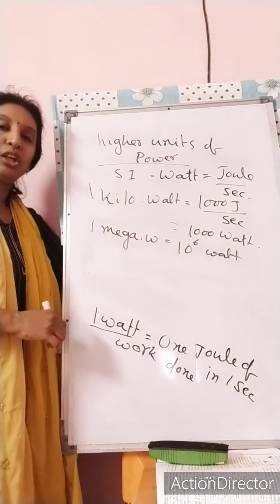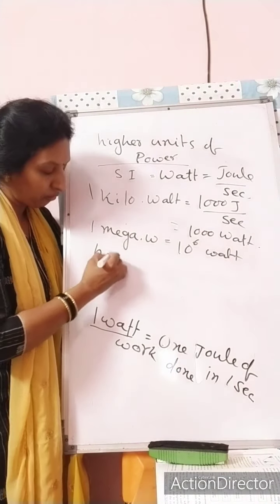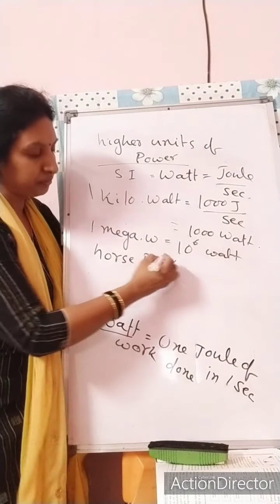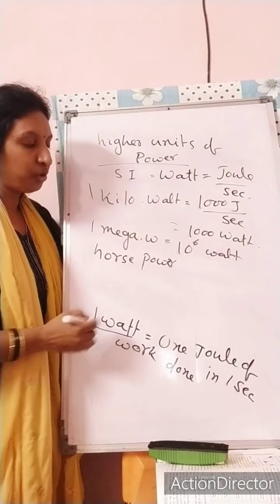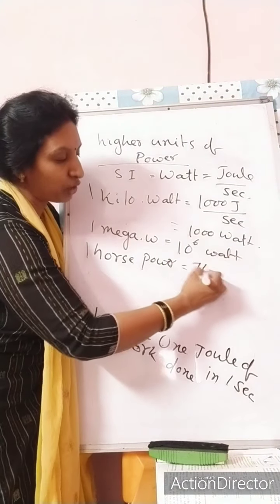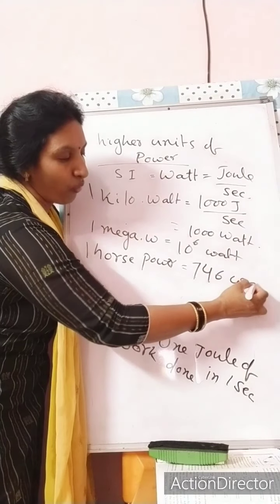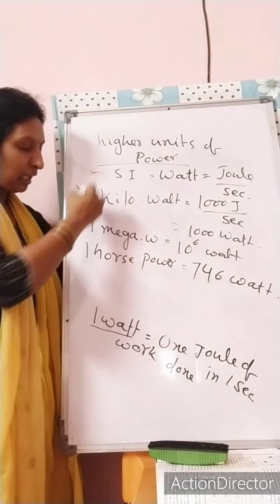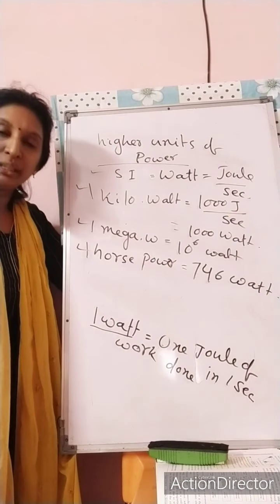Another unit is horsepower. 1 horsepower equal to 746 watt. So till now I have shown 4 examples.